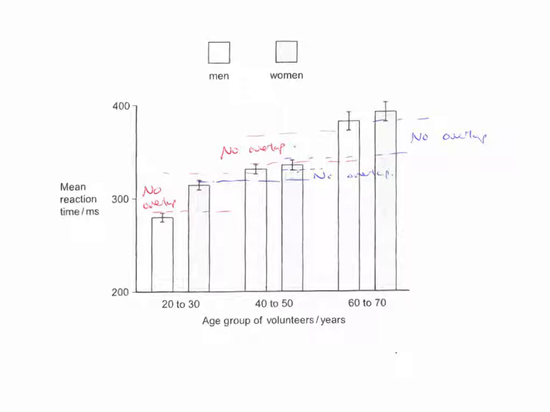This might look a little bit confusing, but you can also look to see if there's an overlap between age groups rather than between men and women. When looking at men, there's no overlap between there and there. There's no overlap between the top of this bar and the bottom of that bar. So there's a significant difference between each age group for men because there's no overlap in error bars. It's the same for women. The top of that bar has no overlap with the bottom of that bar, and the same again here. So there's a significant difference as you go between age groups in women as well.